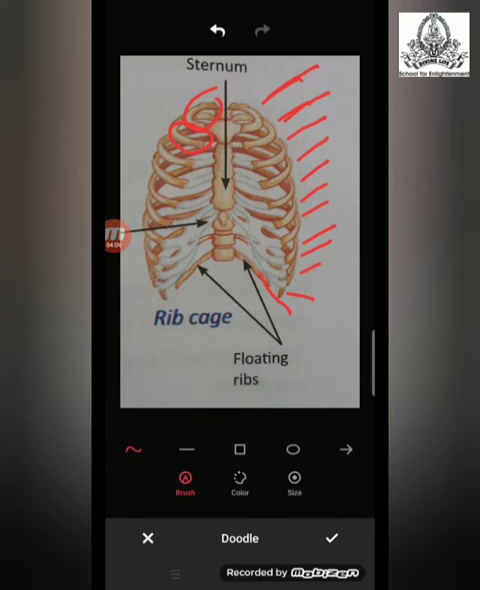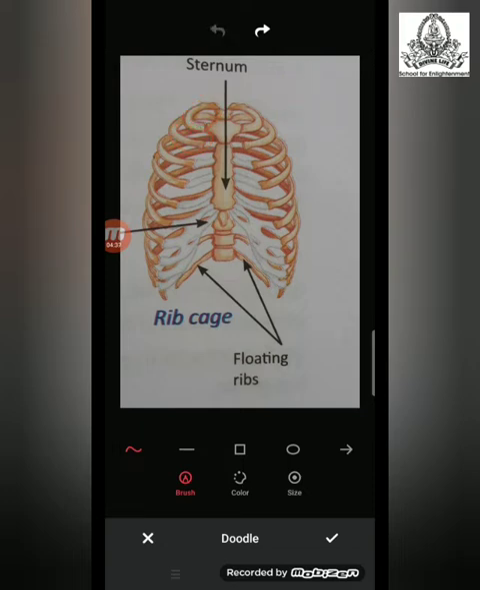Now, have you ever wondered why it is called the rib cage? Because as shown in the figure, this curved arrangement of the ribs gives it the shape of a cage. It gives it an appearance of a cage, and hence it is called the rib cage. Now, the function of the rib cage is that it gives protection to the lungs and the heart. The lungs and the heart are protected within the rib cage.